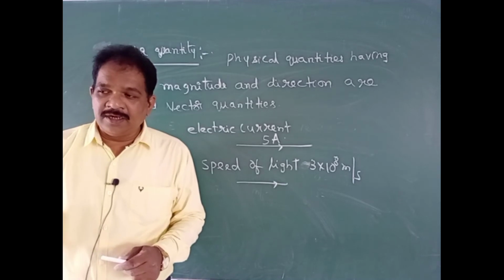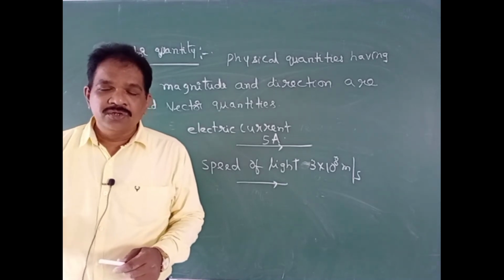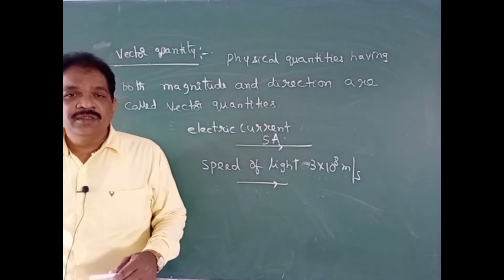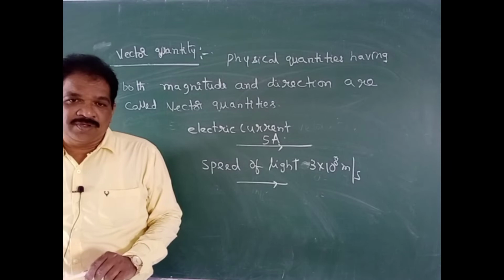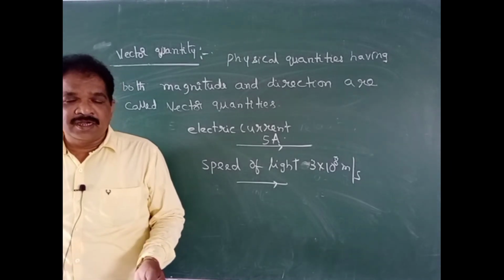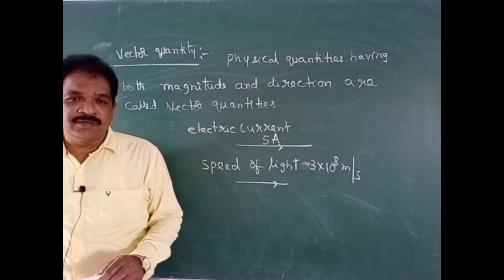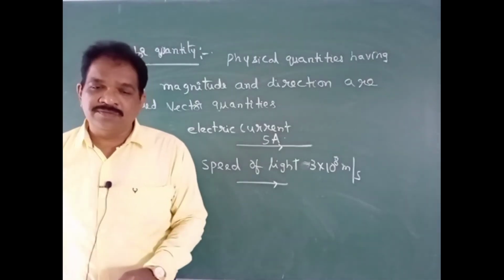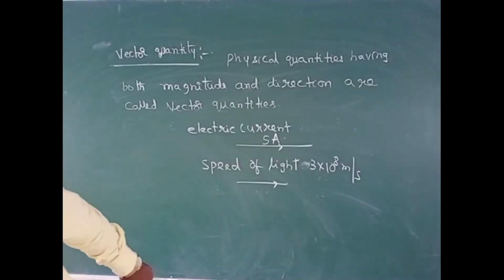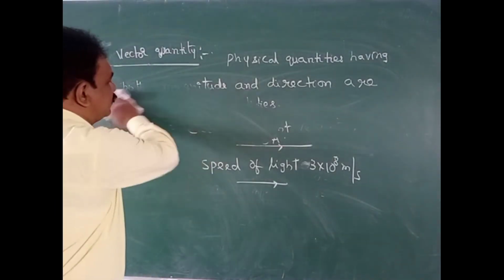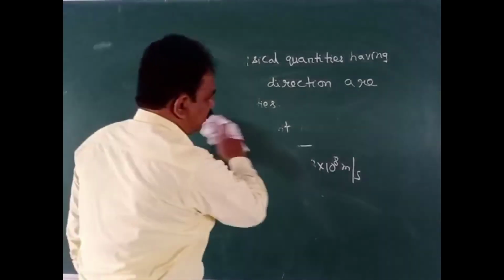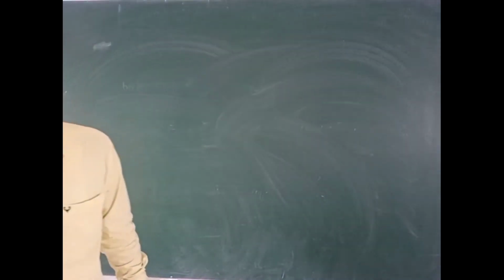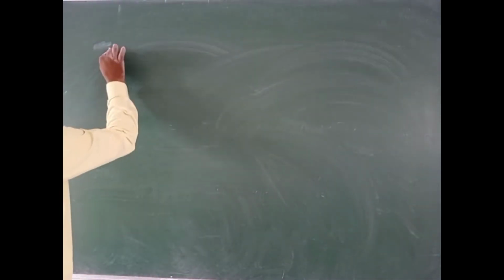So like that, a few quantities, though they have magnitude and direction, won't obey the laws of vector addition. They cannot be resolved into components. Those quantities are called scalar quantities only. Okay. Next, after finishing this, let us see what is meant by distance, and what is meant by displacement.